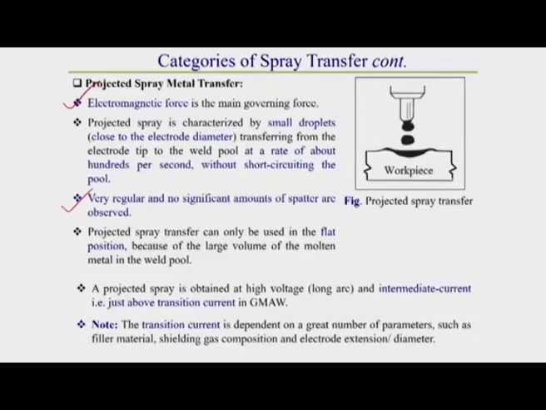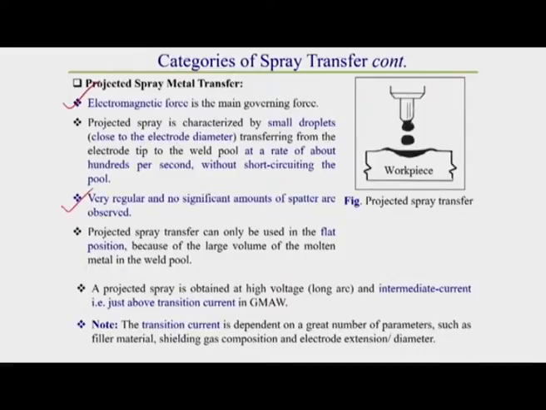That is why the weld pool generally remains almost molten in nature. It is molten because there is a continuous supply of molten droplets, and the volume of molten metal in the weld pool is comparatively higher. So due to this volume of molten material, once we do welding in the horizontal, vertical or overhead position, there is a chance of the molten droplet dropping down from the weld pool.